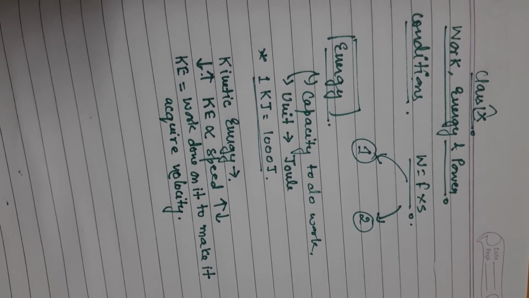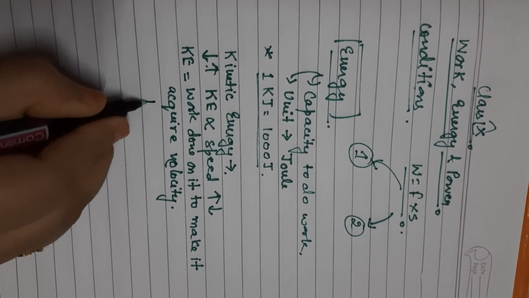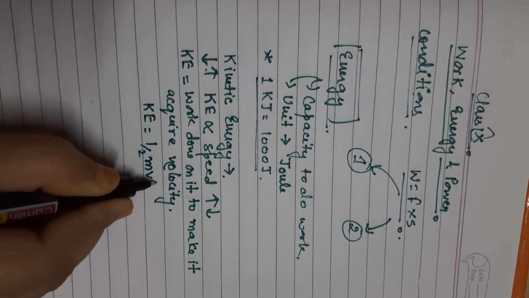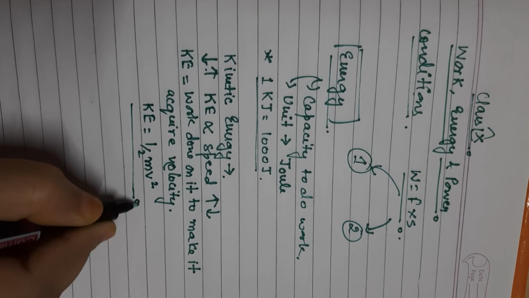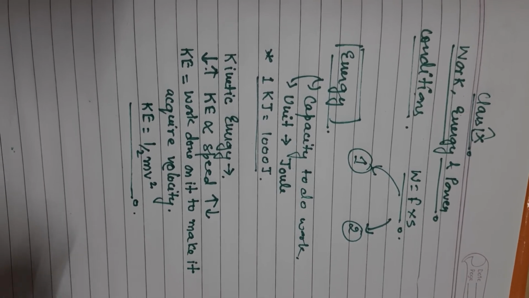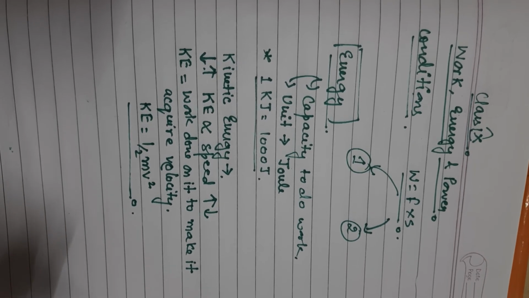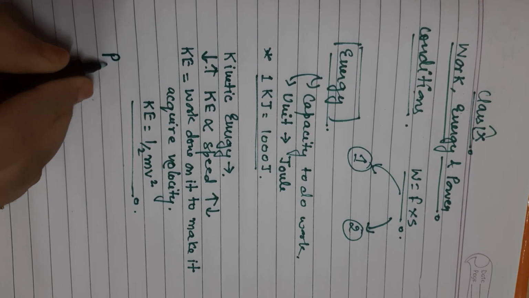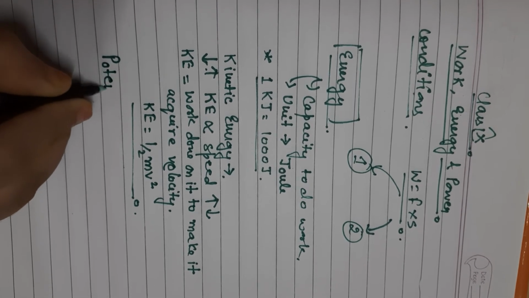So if I talk about the formula of kinetic energy, the formula comes to half mv square. So this is the formula for the kinetic energy. The derivation is included in your syllabus. In the next video we will do the derivation of the kinetic energy formula, but before that we will study about the potential energy.